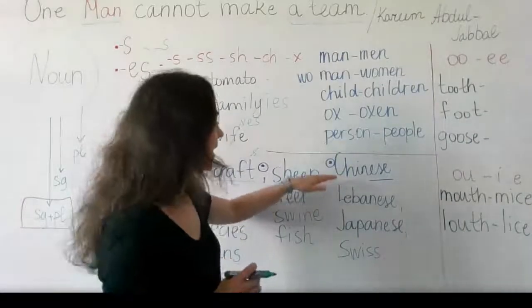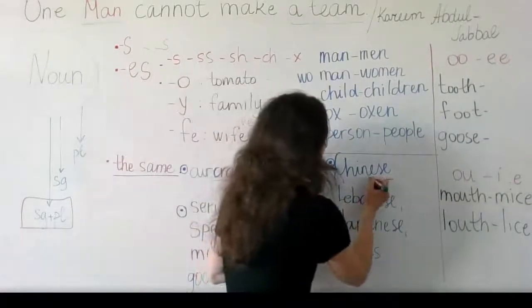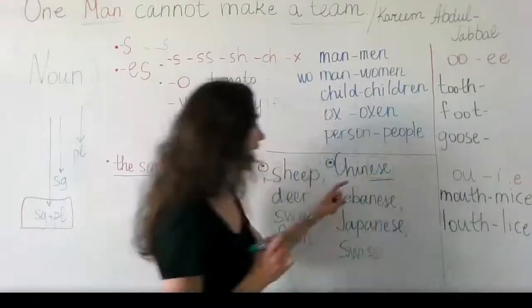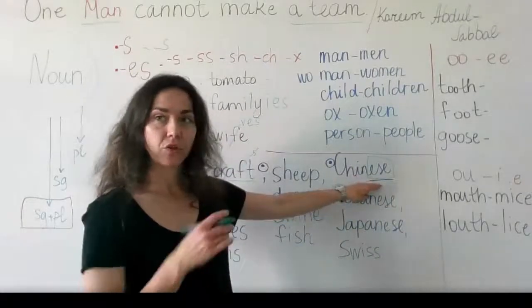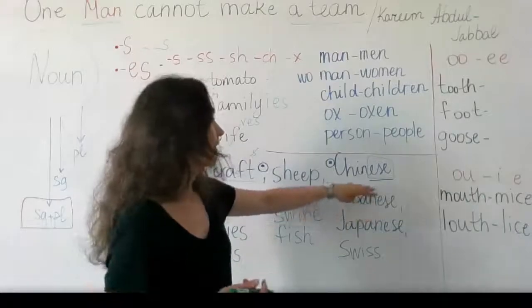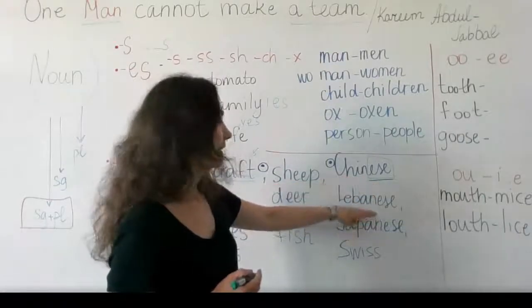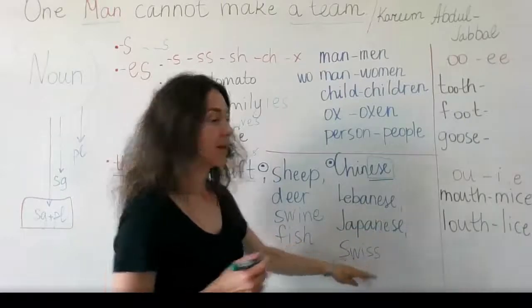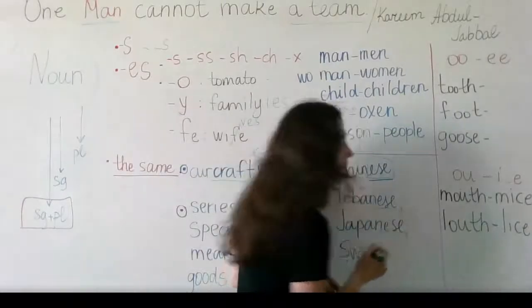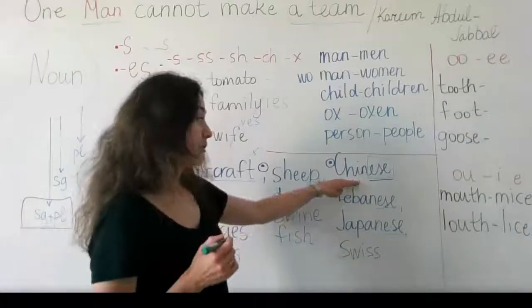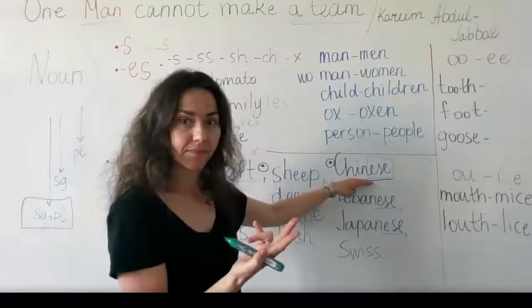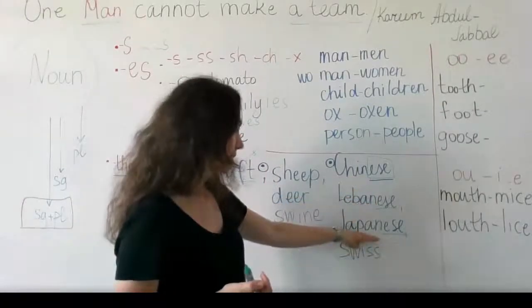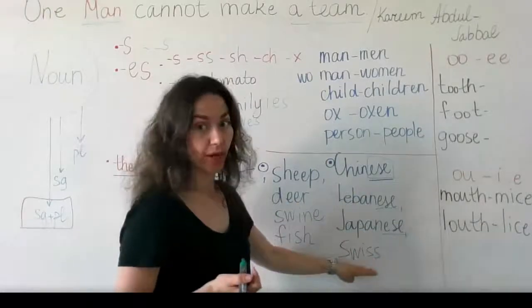Then, nationalities. Chinese. So nationalities which end in "ese", you do not add S at the end either. So Chinese, Lebanese, Japanese, and Swiss. So you notice here we have the same ending. Again, 1 Japanese, 2 Japanese. Lebanese, Chinese, Swiss.